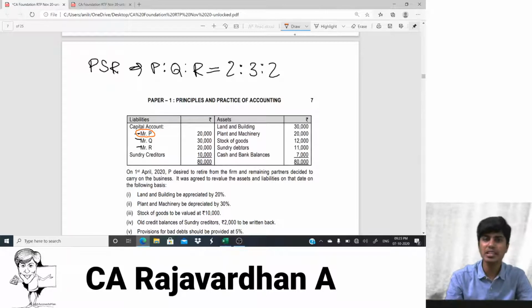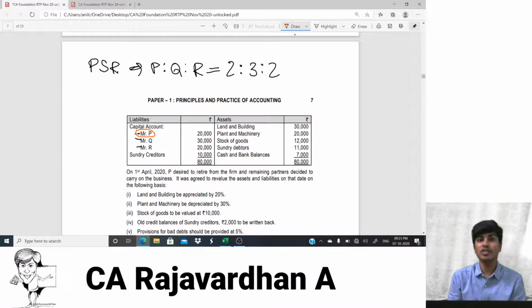Now assume I'm selling this pen to you. When I'm selling this pen to you, you would ask me how much. So I'd have to determine the value of this and then only sell it. Similarly, when P is selling his share in the assets and his share in the liabilities, you need to revalue the assets and liabilities and then only you will be able to sell it. You guys get it? So revaluation account behaves like a nominal account. All the incomes on the credit, all the expenses on the debit.